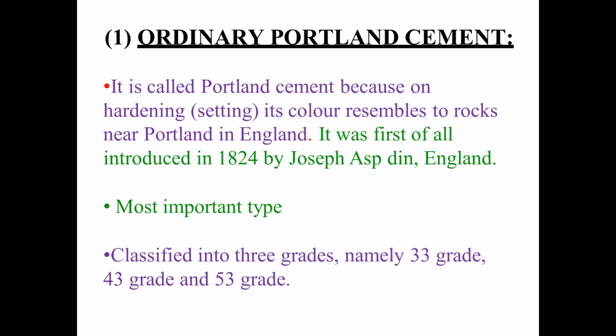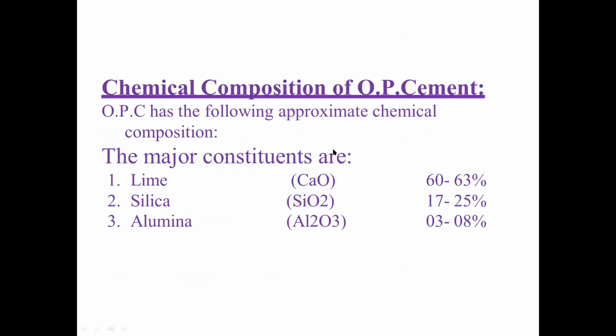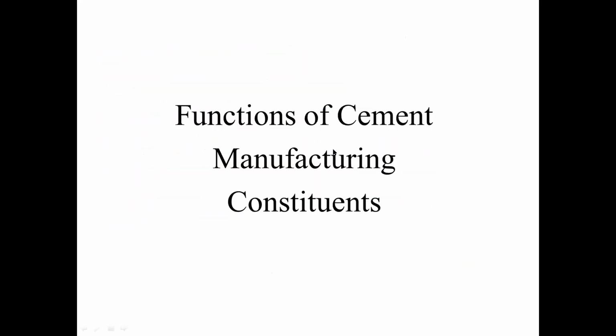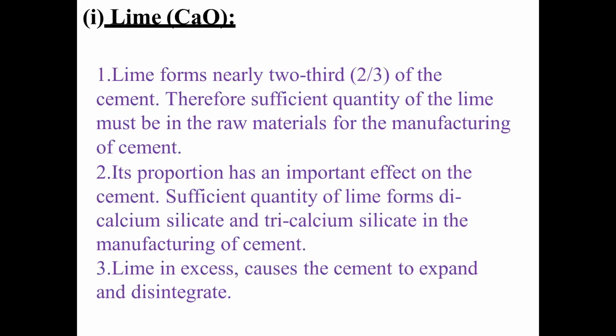What I would suggest is you can read through it instead of me just reading it out. You can read through the properties and the description of each type, like ordinary Portland cement, its chemical composition is given, and functions of the cement manufacturing constituents. What are the cement manufacturing constituents? We have the 5 constituents like lime, silica, whatever constituents we have seen, alumina and all. We will see about that function.